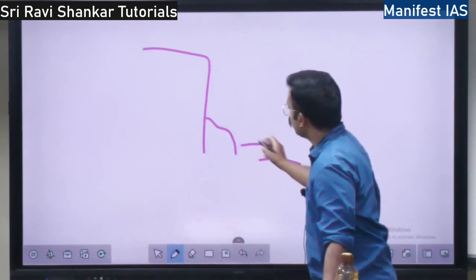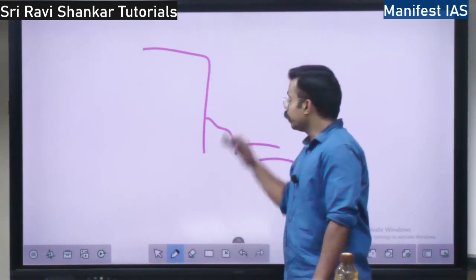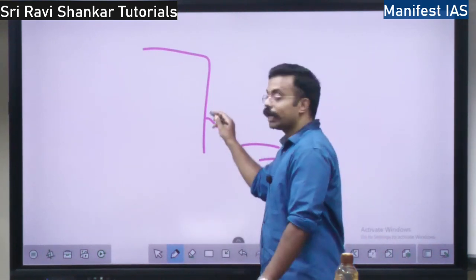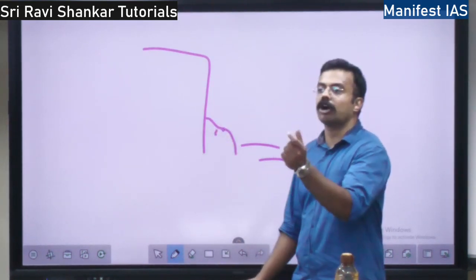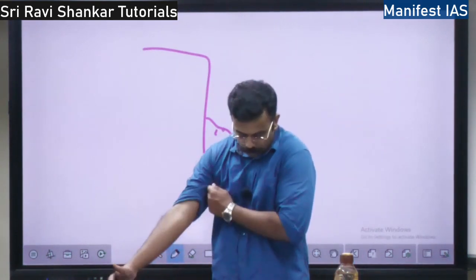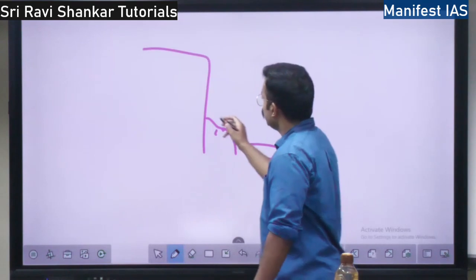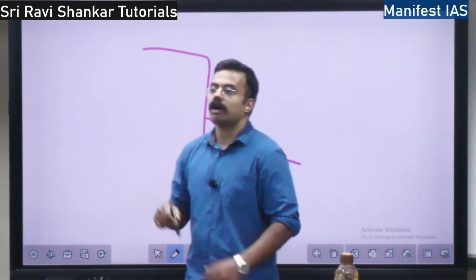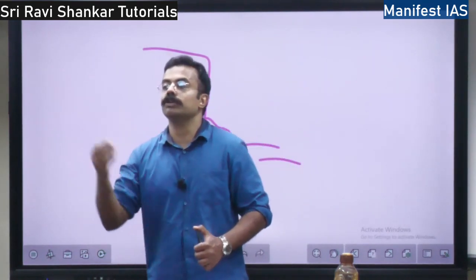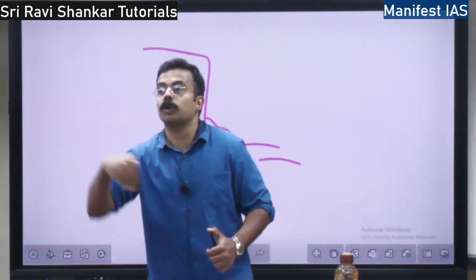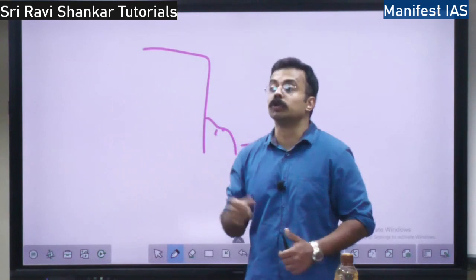The wave would have cut it, right? The wave would have made this. So here there will be rock debris because of the erosion. Rocks will be there, right? So what happens? Waves will create some hollows. Hollows means the wave is going to remove the rock. When the wave erodes the rock, it is called hollows.